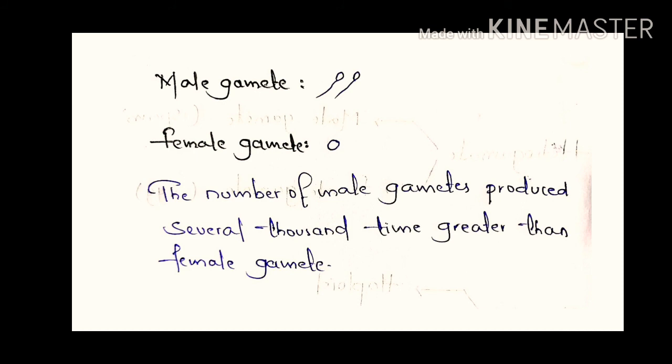The number of male gametes produced is several thousand times greater than that of female gametes, because male gametes are motile, unlike the female gamete. That is why the number of male gametes produced is several thousand times greater. It is to compensate for the loss of male gametes.